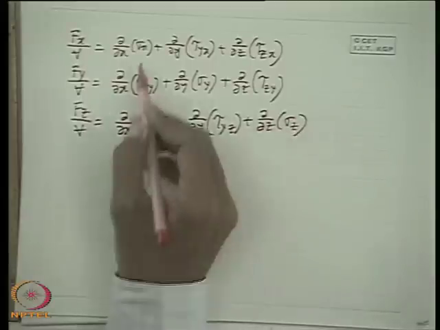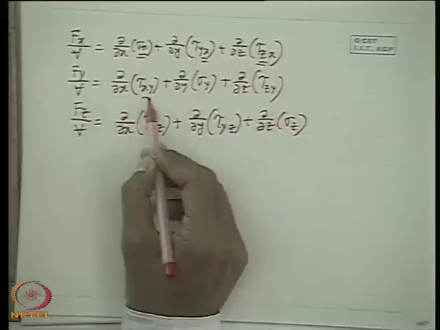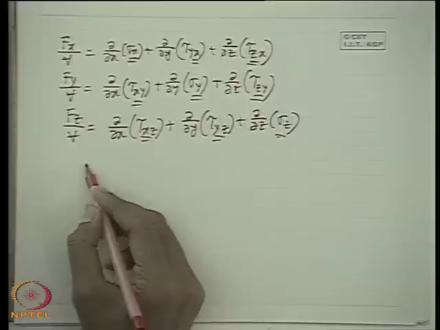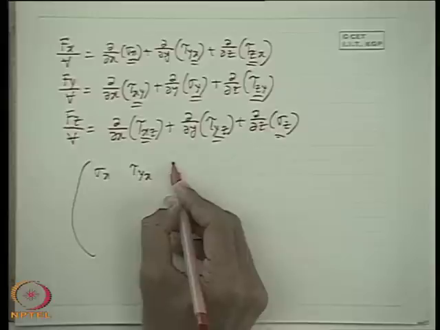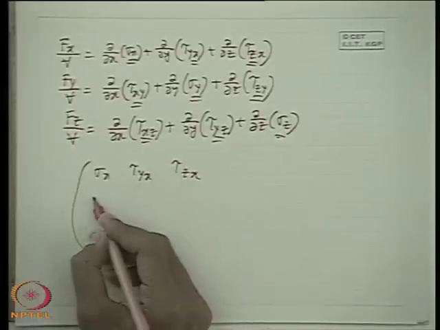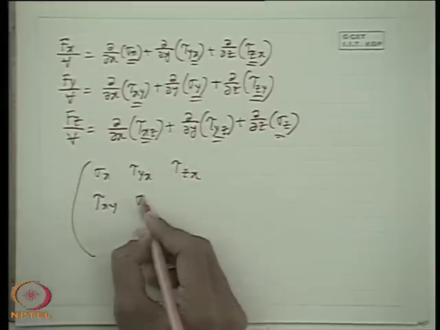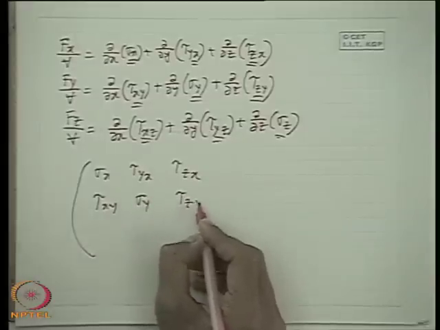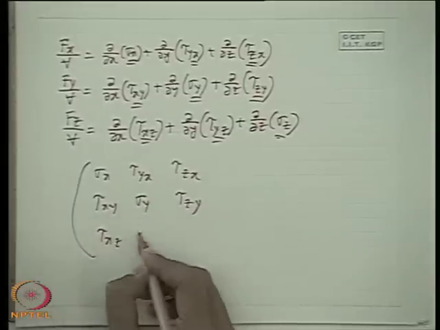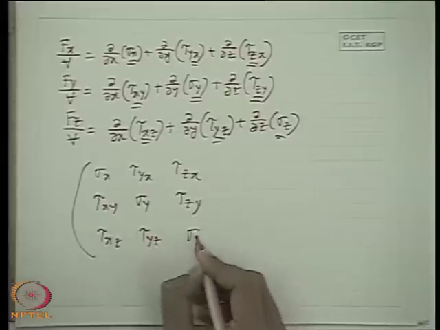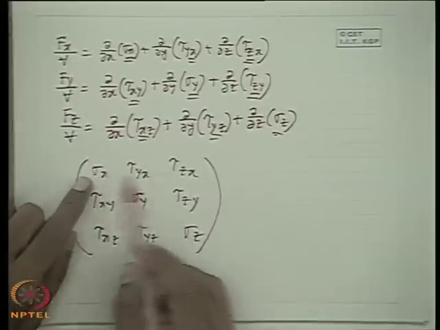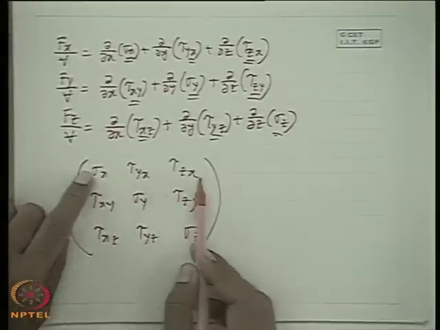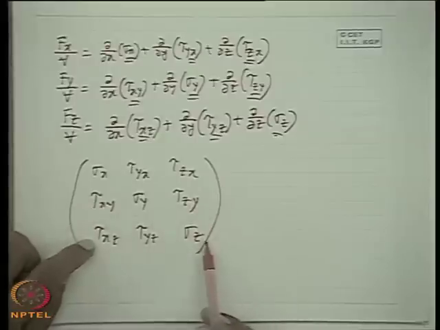So therefore there are 1, 2, 3, 9 of these stresses which define the entire state of stress. So, the entire state of stress is therefore defined by 9 stress quantities. I write these as sigma x, tau yx, tau zx, and so on, sigma y, tau zy, tau xz, tau yz, and this forms a matrix where the rows of the matrix represent the stresses in a particular direction. These are all stresses in x direction, y direction, z direction. These are all known things.